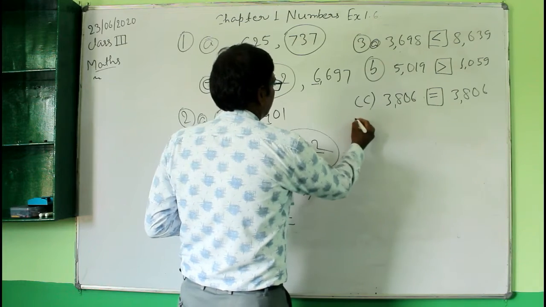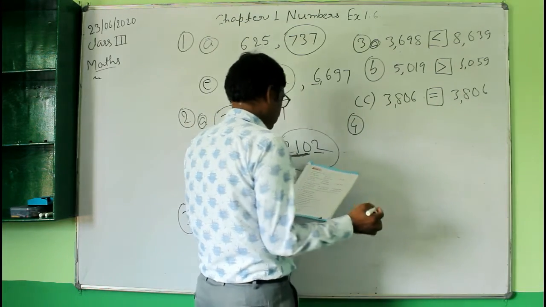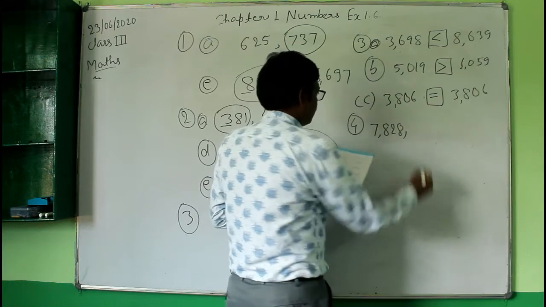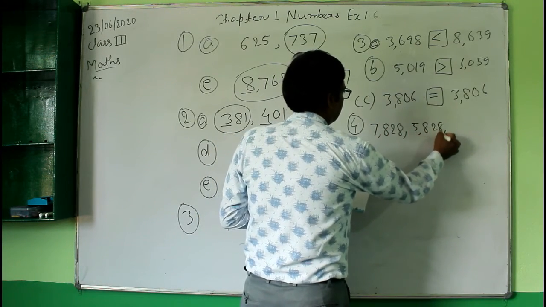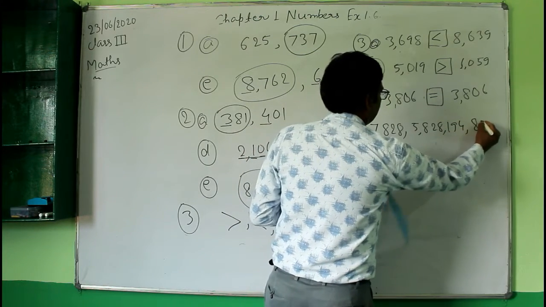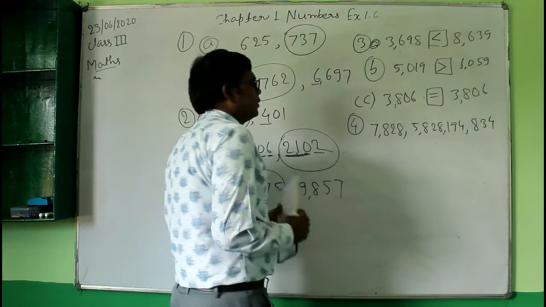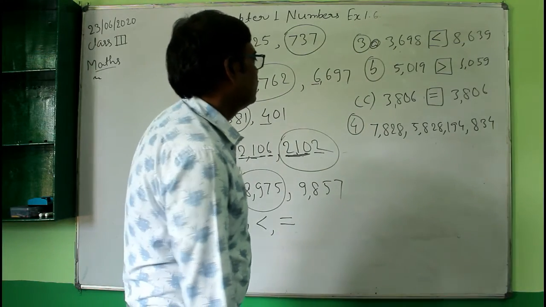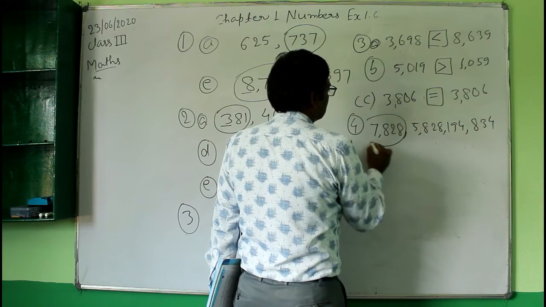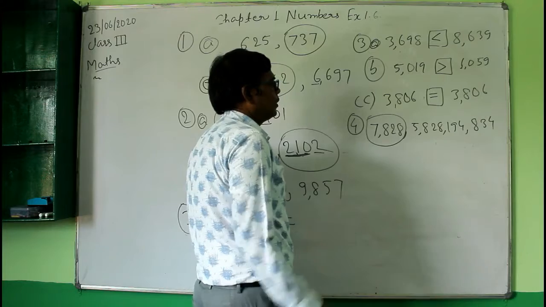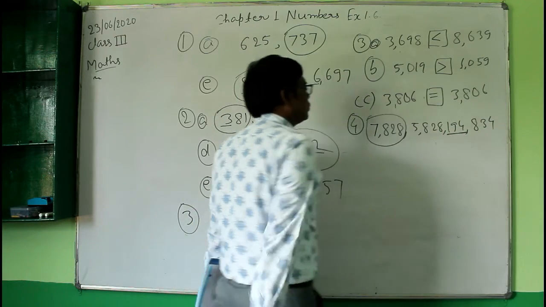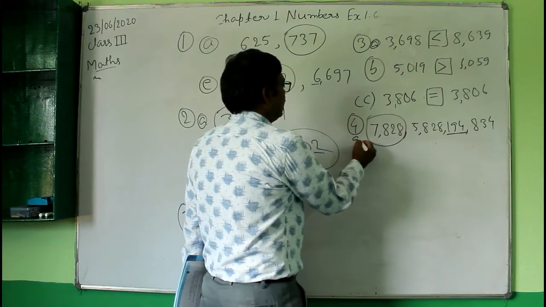So here in question number 4, the first number is 782, then 582, 194 and 834. So these are the 4 numbers. Now out of these 4 numbers, the largest number is 782. So you will circle this number, and the smallest number among these 4 numbers is 194. So underline this number. So this is the answer of question number 4A.